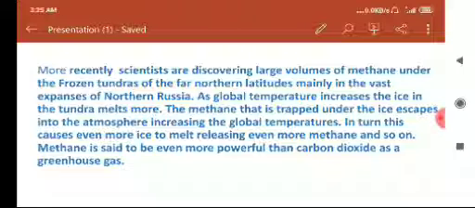If the global temperature goes on increasing, the ice in the tundra will melt and the methane trapped under this ice escapes into the atmosphere, and this will increase the global temperature even more, and more ice will melt and release more and more methane in the atmosphere. Methane is even more powerful as a greenhouse gas than carbon dioxide, and it will increase the global temperature.